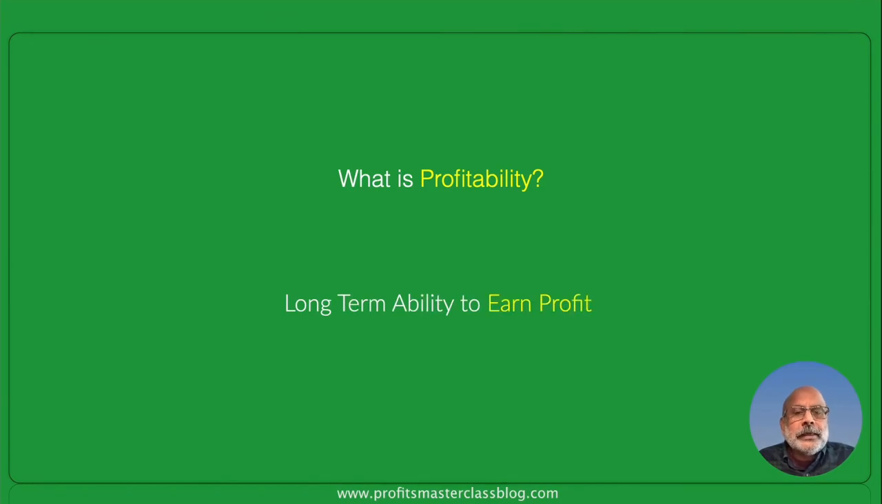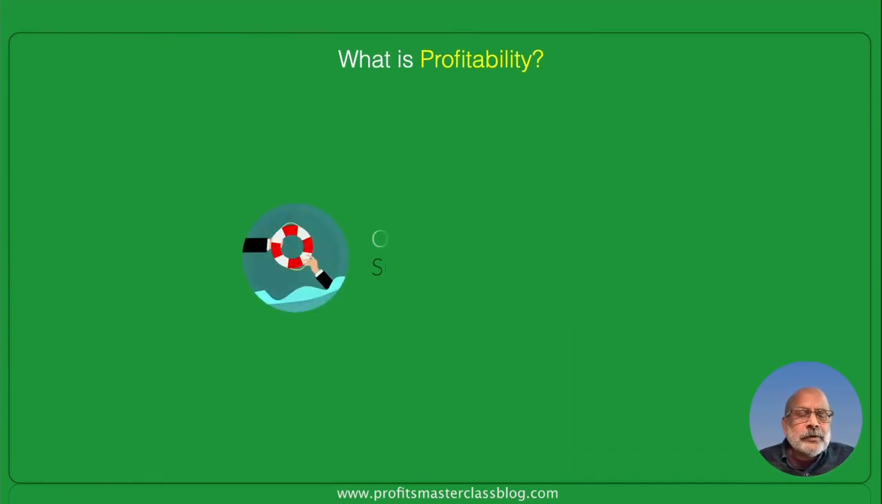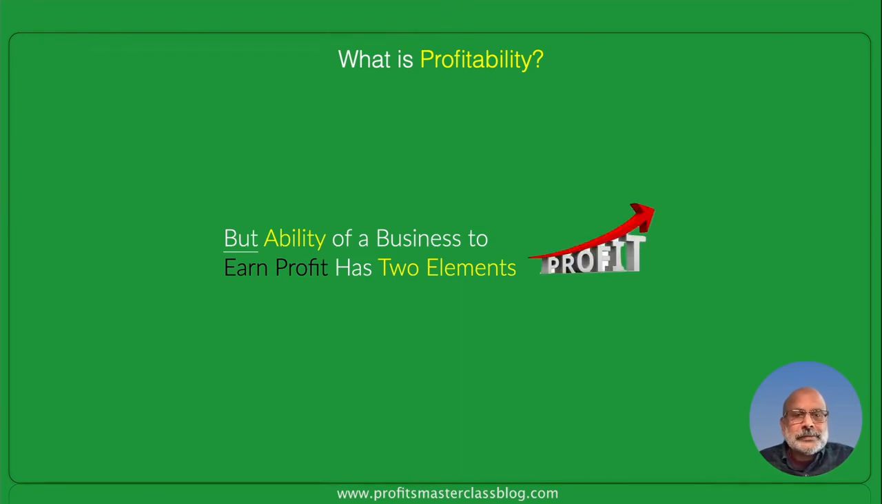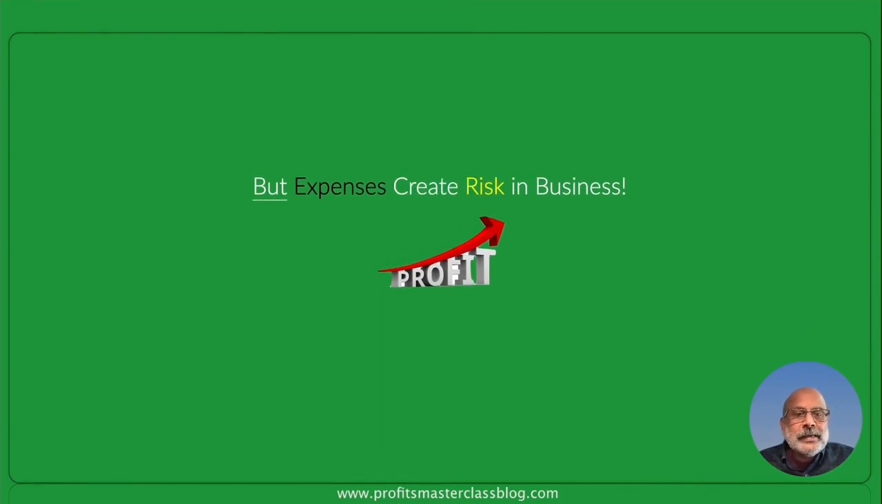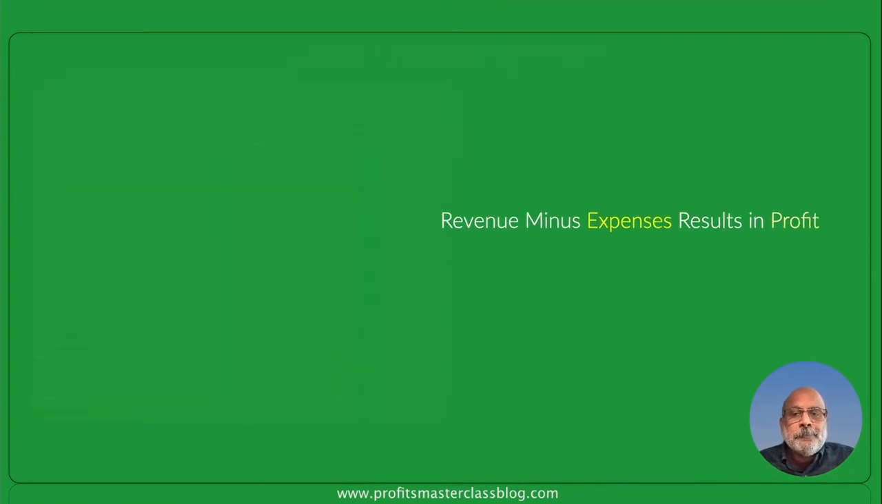Well, profitability can be defined as the long-term ability to earn profit. A very simple definition. Or you could say it's the ability of a business to survive in the long term, because to survive in the long term, you need to continue to earn profitability. But the ability of a business to earn profit has two elements. You need to have hotel revenue to continue in your business, but you have to incur expenses which create a form of risk for your business. And finally, revenue minus those expenses result in profit.